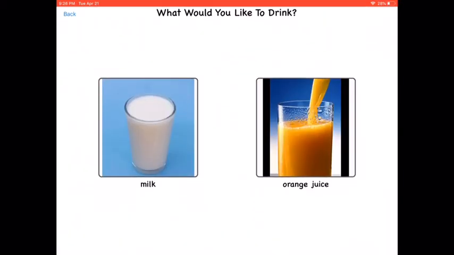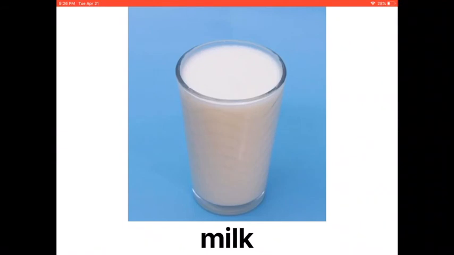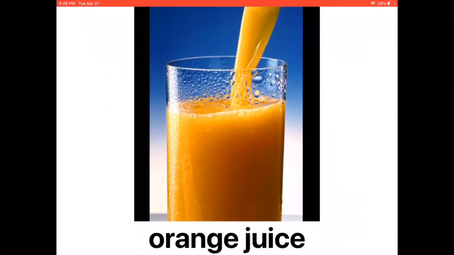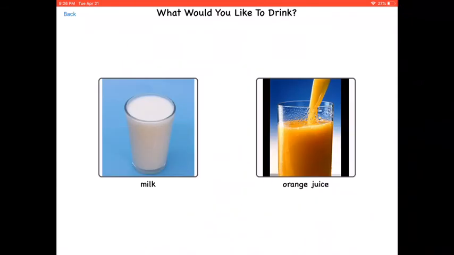And your student would then use this at this point, and you could say, what would you like to drink? And they can choose either milk, and it gives the children because it's a correct answer, or they could choose orange juice. So you can use this for yes or no, or your child's preferences. Like I said, you could upload pictures from home by taking photos on the iPad or your phone.